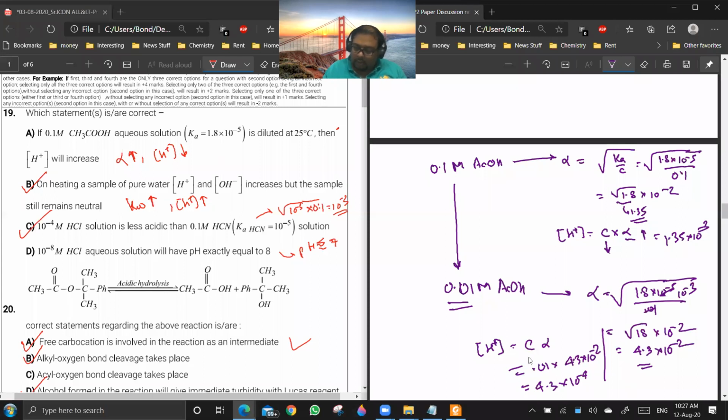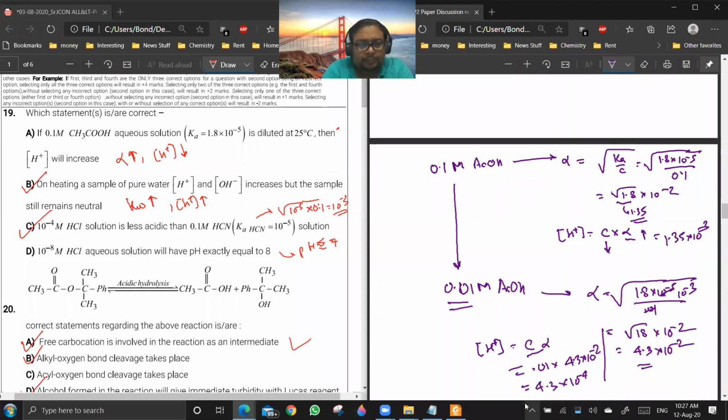You see, the decrease in concentration is more compared to the increase in alpha. Are you getting my point? Yes, sir. Okay. So that is why H plus concentration will decrease. It depends more on C than on alpha.